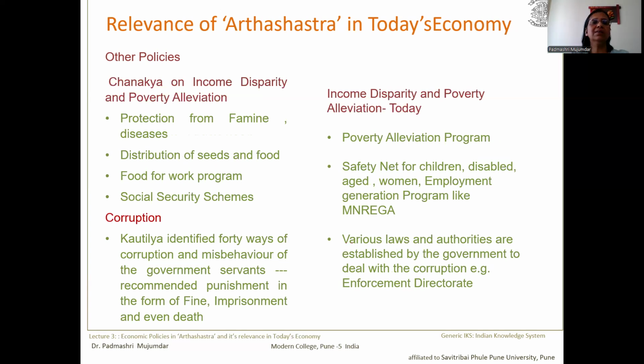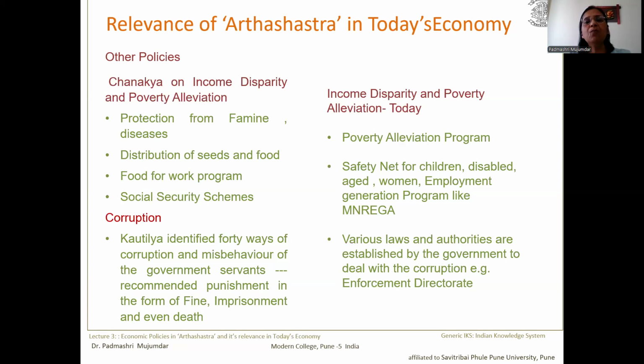Now let us move on. The views of Chanakya on income disparity and poverty alleviation and their reference in today's world. Chanakya recommended that protection should be given from famines and diseases to the people of the country. Besides, distribution of seeds and food, food-for-work programs and other social security schemes, about which we already discussed in our first lecture, were recommended by Chanakya. The same thing is what is executed by today's government.